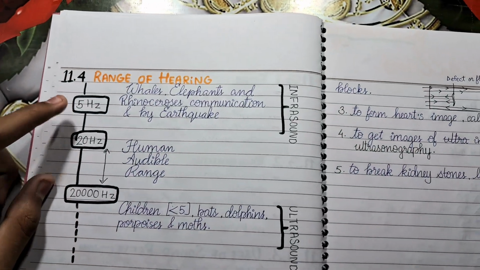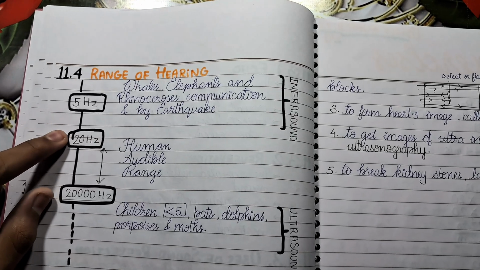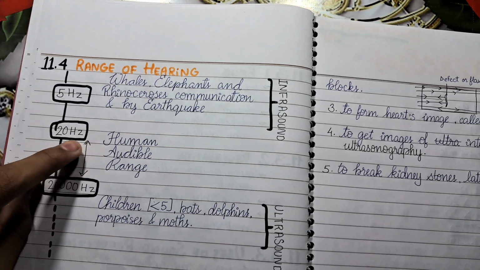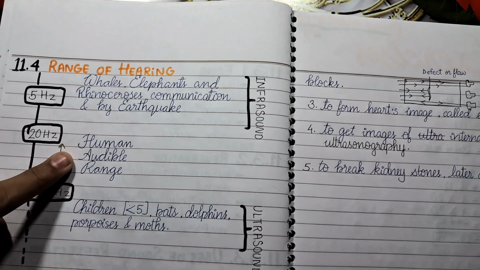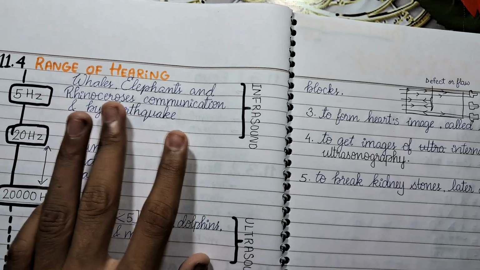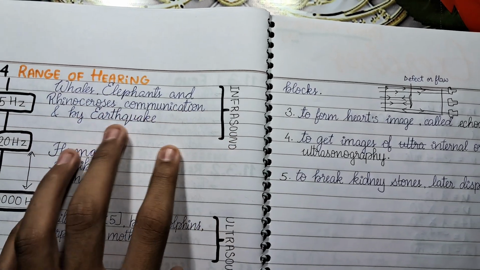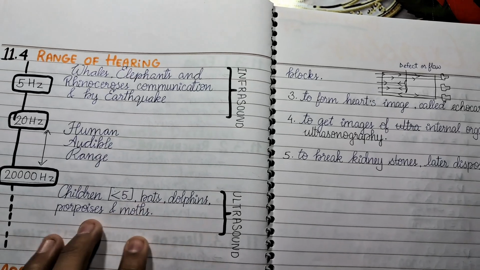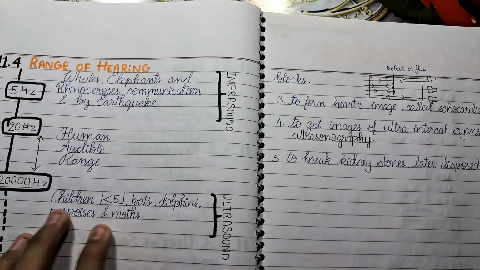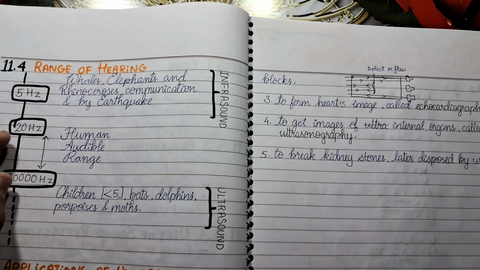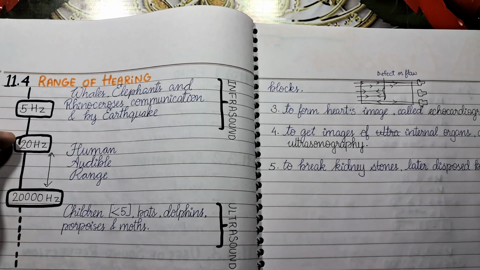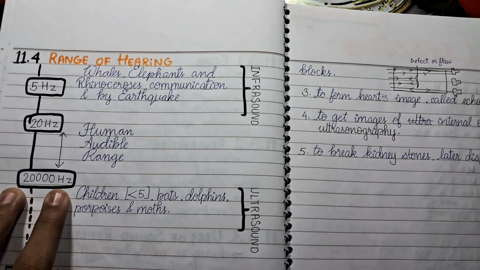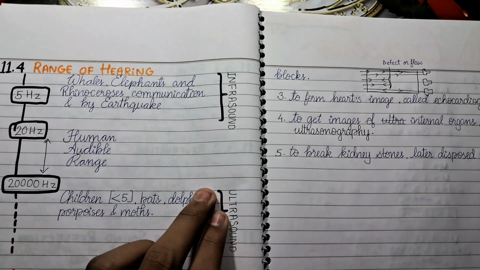Then the range of hearing: the human range of hearing is 20 hertz to 20,000 hertz. As human age increases, their listening capacity decreases. 5 hertz is used by whales, elephants, and rhinoceros for communication, and also by earthquakes. Children below the age of 5, bats, dolphins, porpoises, and moths can hear sounds of 20,000 hertz. A sound frequency lesser than 20 hertz is considered infrasound, and a sound greater than 20,000 hertz is considered ultrasound.